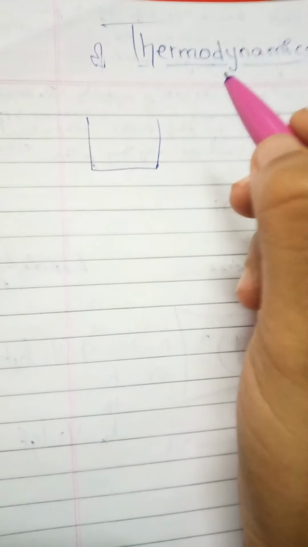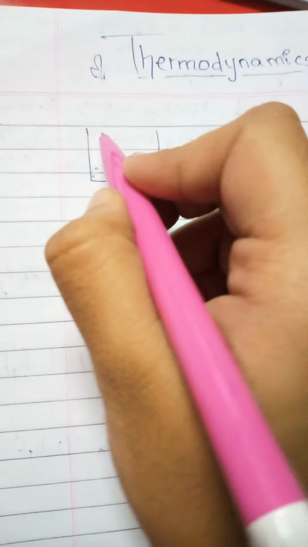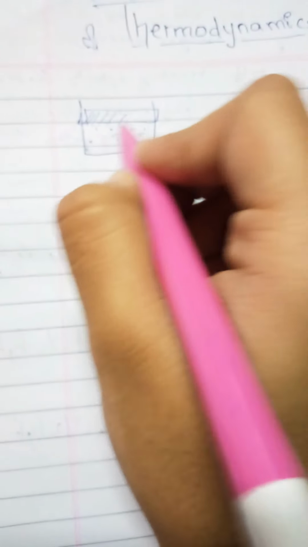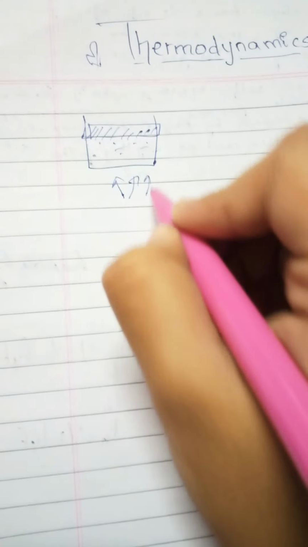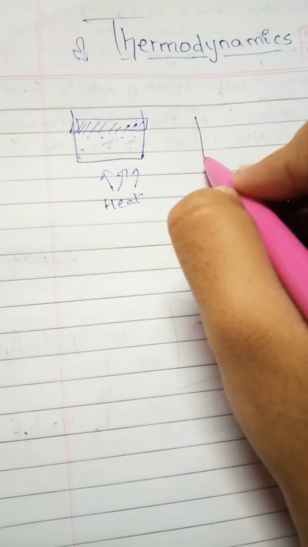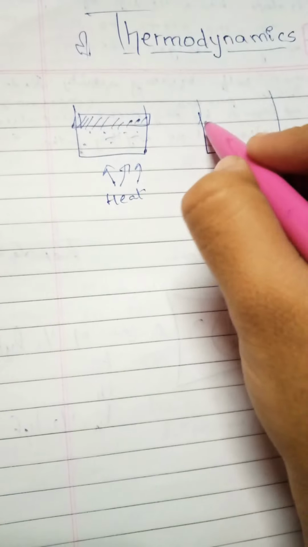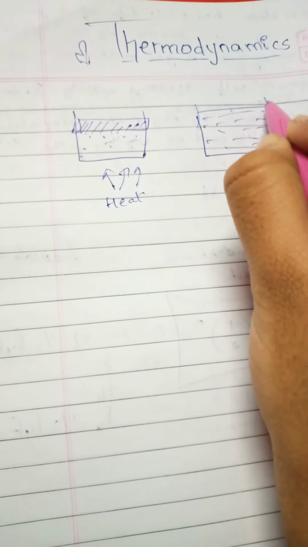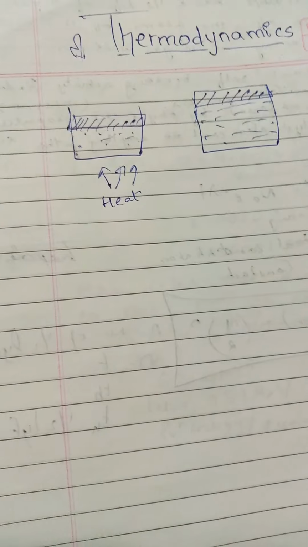So for example, if I have a flask like this, filled with some gaseous substance, and I have closed it, and if I apply some heat, the volume of the gas will start to increase, so the lid raises.